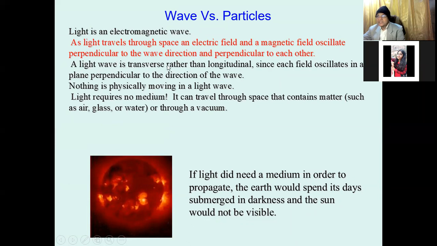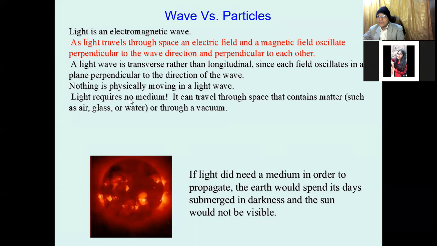A light wave is transverse rather than longitudinal, but you see the other kind of wave, the mechanical wave, is longitudinal, since each field oscillates in a plane perpendicular to the direction of the wave. So nothing is physically moving in a light wave. Light wave में कोई ऐसा matter नहीं है जो move करता है. Nothing is moving, and that's why there is no mass.